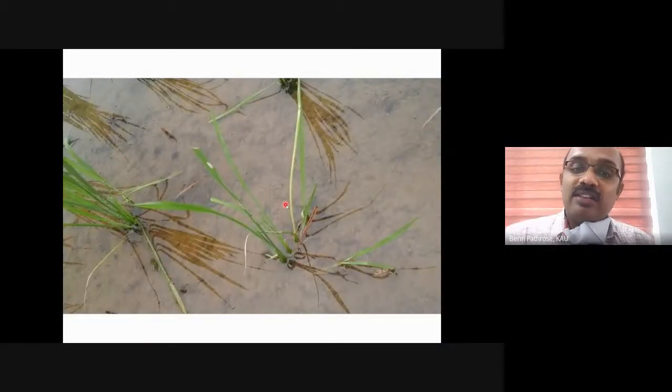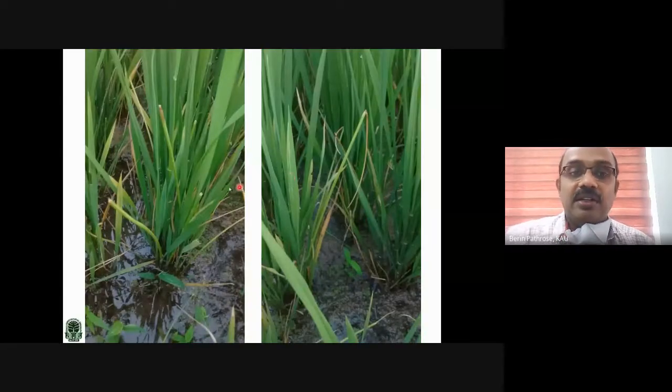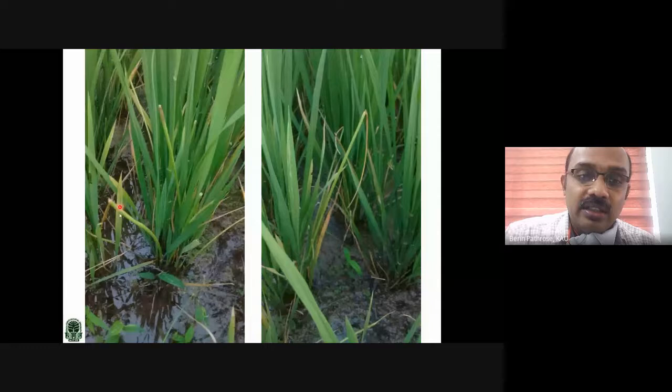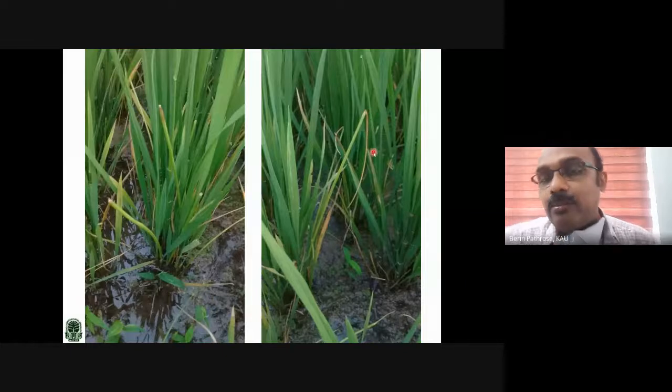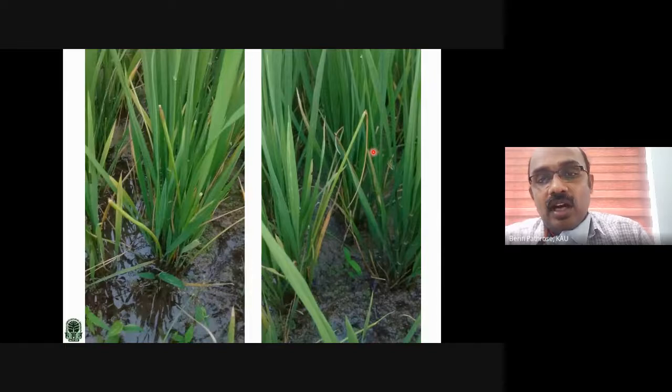Now, how can we see it in the field? You can see a cylindrical structure. It's not a rice leaf over here, it is whitish in color. Another picture I will show you. In both the pictures, you can see a cylindrical structure emerging from the central part. Again, a cylindrical structure, and at the tip, the leaf will be dried out. Are you clear?